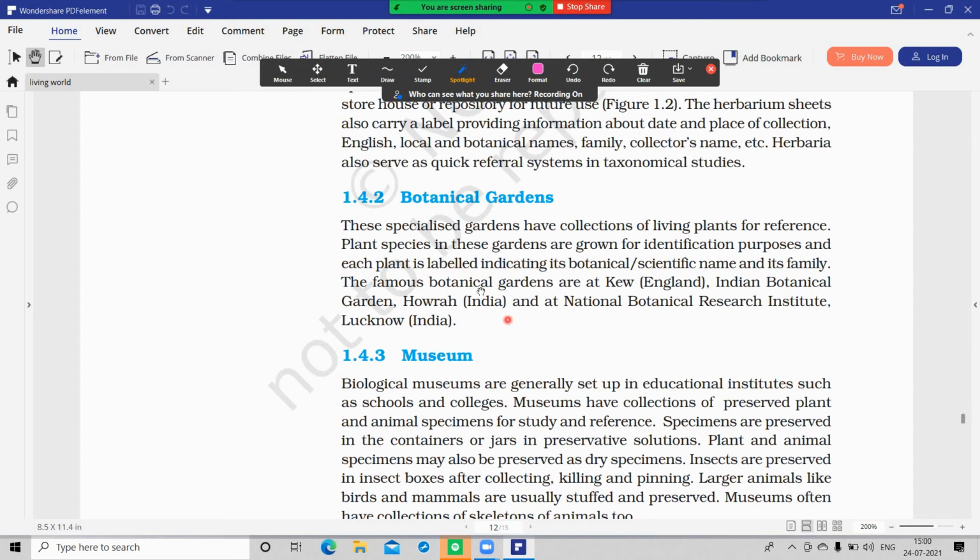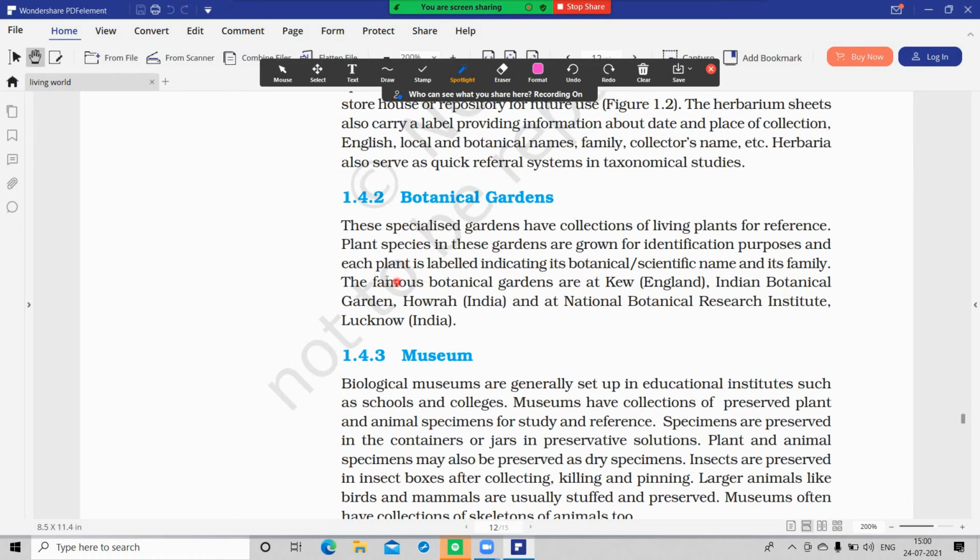On that label we get information regarding botanical or scientific name and family. On herbarium sheets also we get information regarding family, and in botanical gardens also.